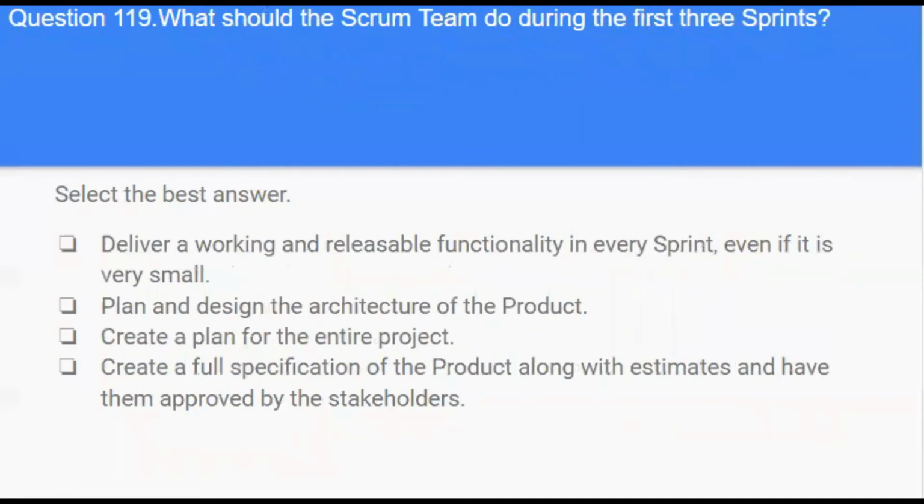Next question. What should the Scrum team do during the first three sprints? Options. Deliver a working and releasable functionality in every sprint, even if it's very small. Plan and design the architecture of the product. Create a plan for the entire project. Create a full specification of the product along with the estimates and have them approved by the stakeholders.